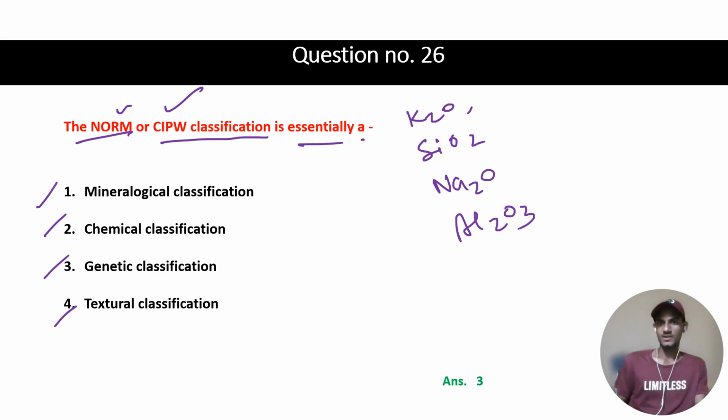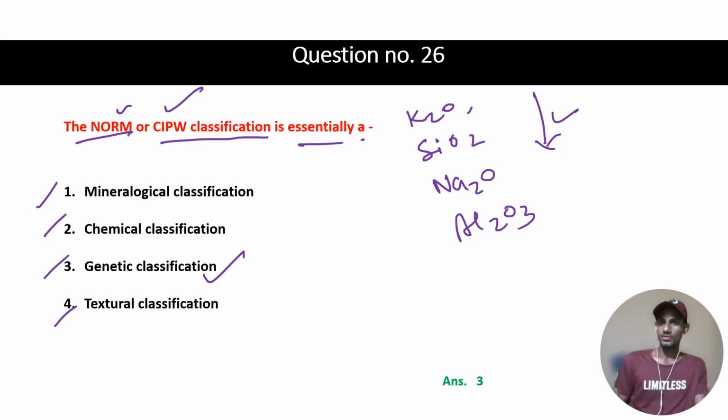Based on these compositions, we try to interpret how the minerals may form. So based on that sequence, it is a kind of genetic classification.